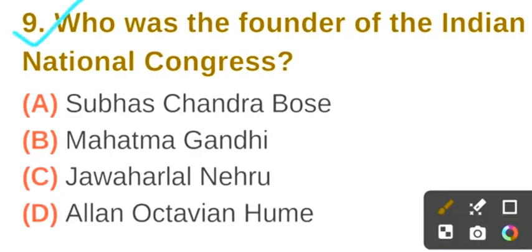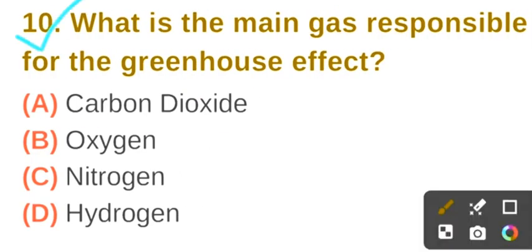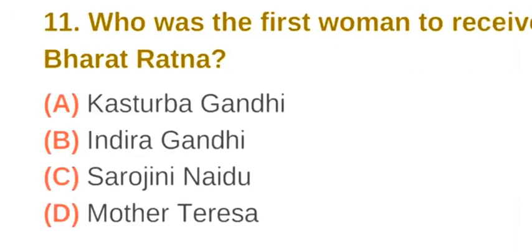Question number 9. Who was the founder of the Indian National Congress? The correct answer is option D, Alan Octavian Hume. Question number 10. What is the main gas responsible for the greenhouse effect? The correct answer is option A, carbon dioxide.